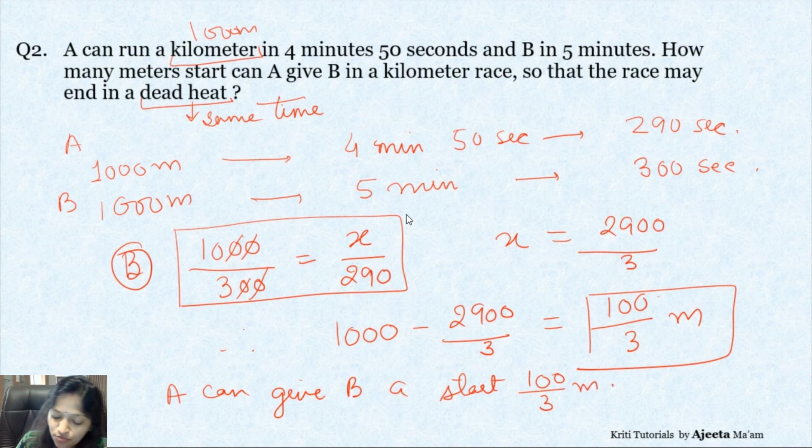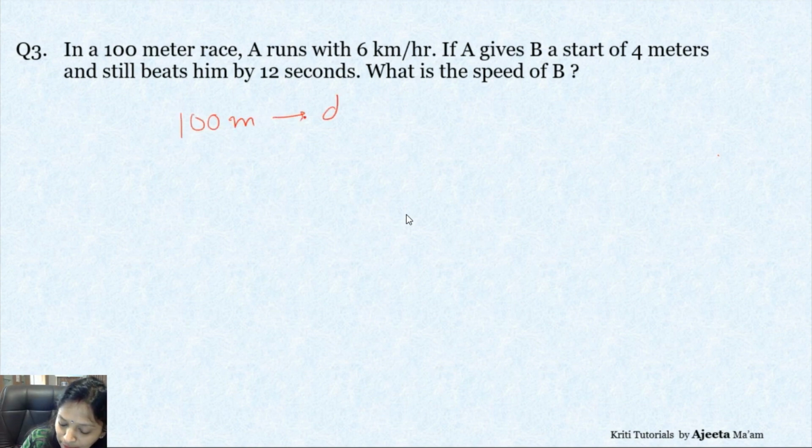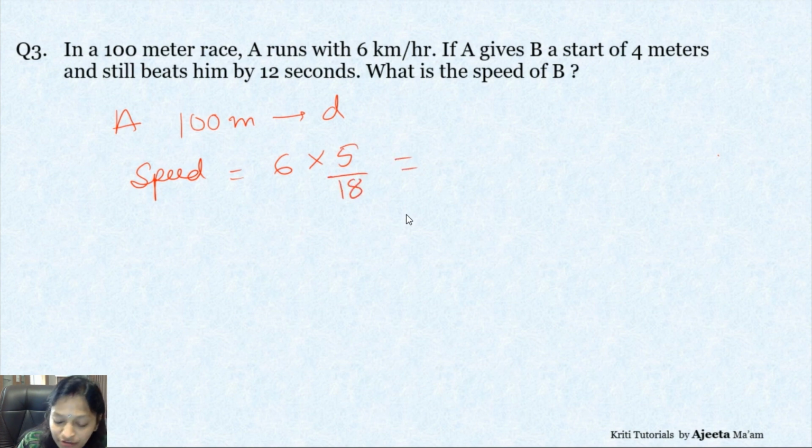Okay, now let's move on to the next. So now in this question, what we have to do, we have to find the speed of B. So for this, first we will find the time taken by A to finish the 100-meter race. Once we get that, we can easily find the speed of B. So for finding that, 100 meter is the distance covered by A, and the speed is given as 6 km per hour. So let's change it to meter per second by multiplying it by 5 by 18. We'll keep it in fractions.